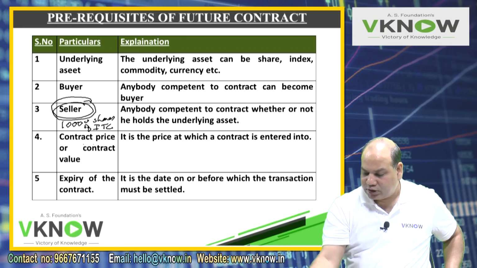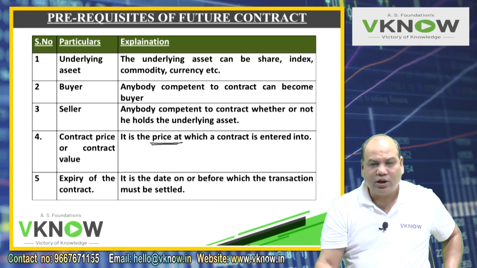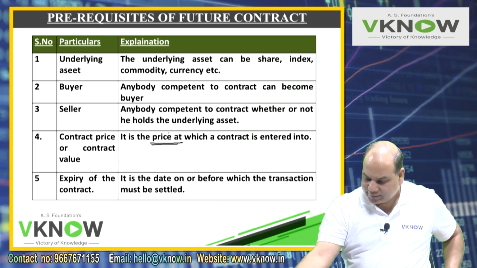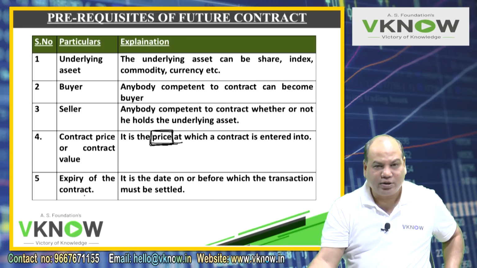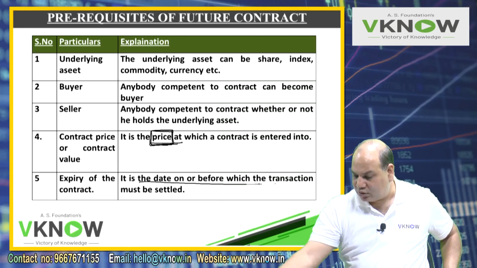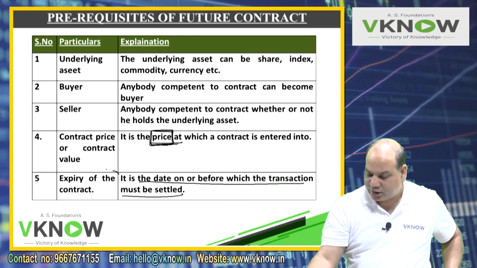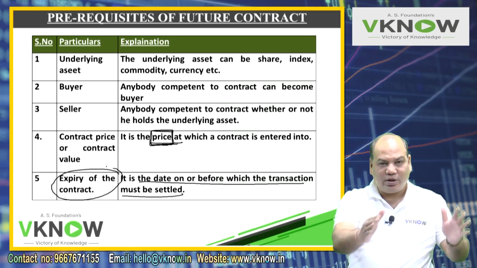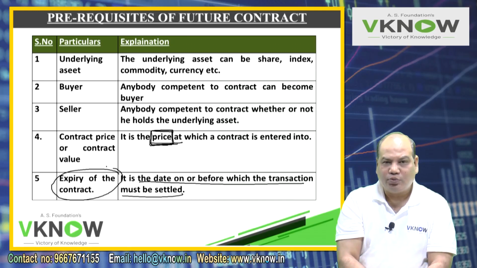Point number 4, there is a contract price or contract value. This is the price at which the contract will be entered into. And while calculating your profit or loss, I will take this as a base for calculating the profit or loss. Point number 5, expiry date. Future contracts have an expiry date. This is the date on or before which the contract must be settled. Otherwise, on the expiry date, your contract will be automatically settled, and whatever is the gain or loss, that either you will enjoy or you have to pay.